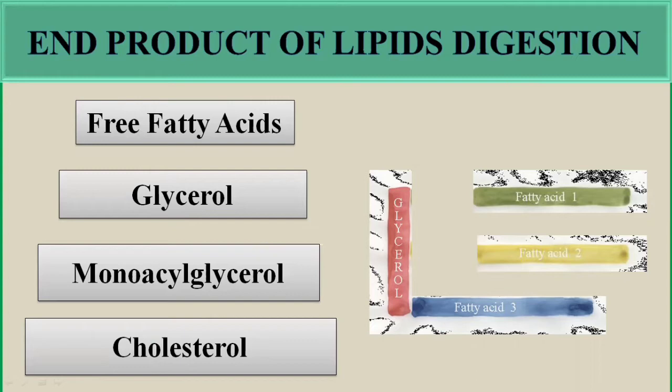After absorption, these simple molecules are re-esterified to form triglycerides and other complex molecules, and then they are taken into the lymphatic system instead of the blood circulation.